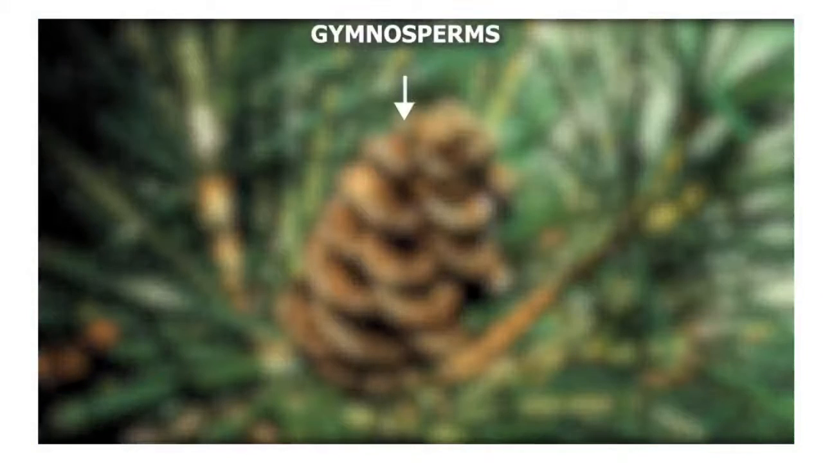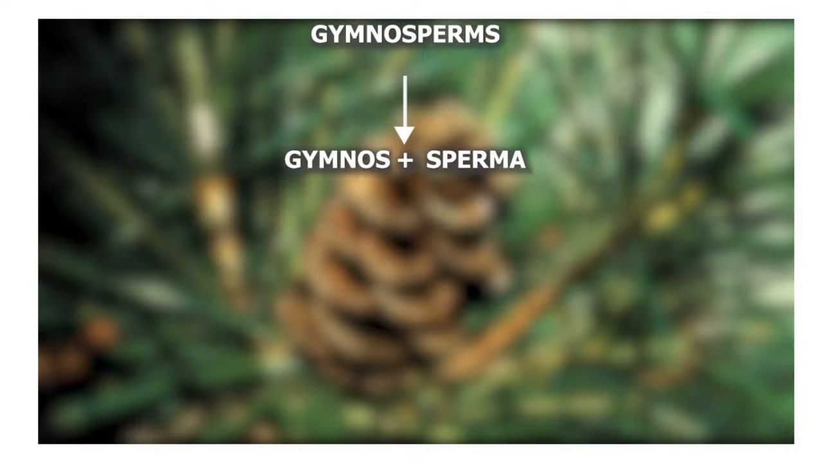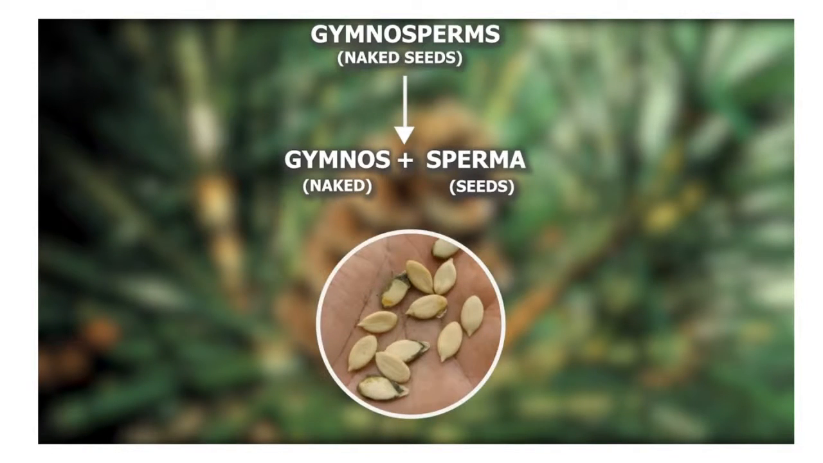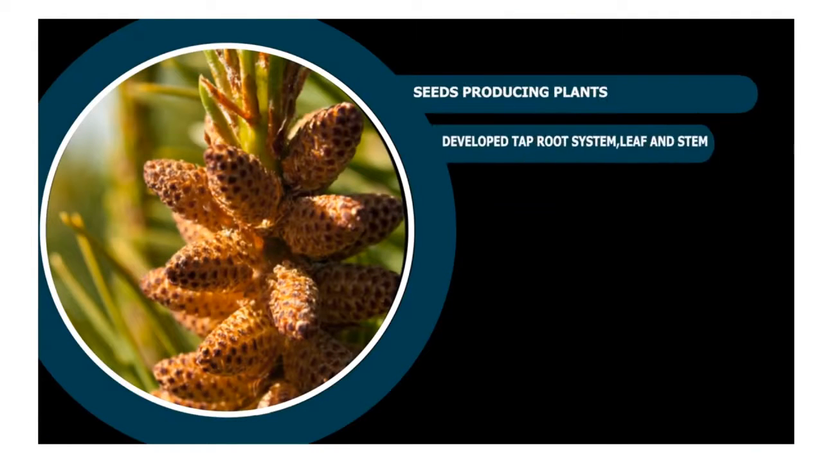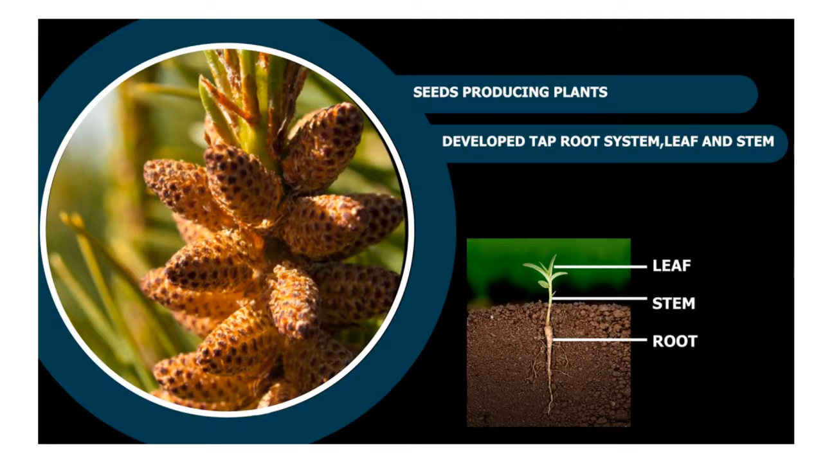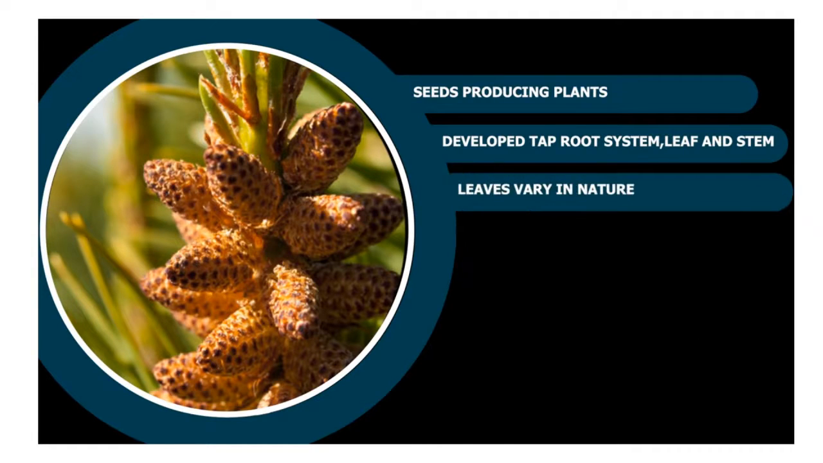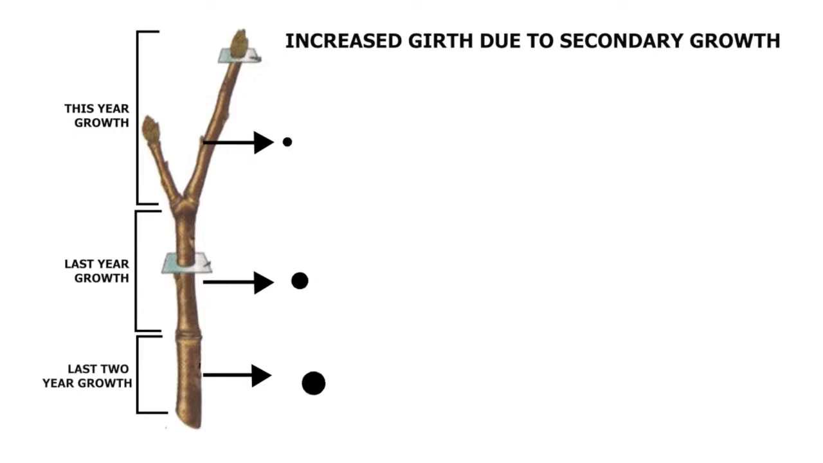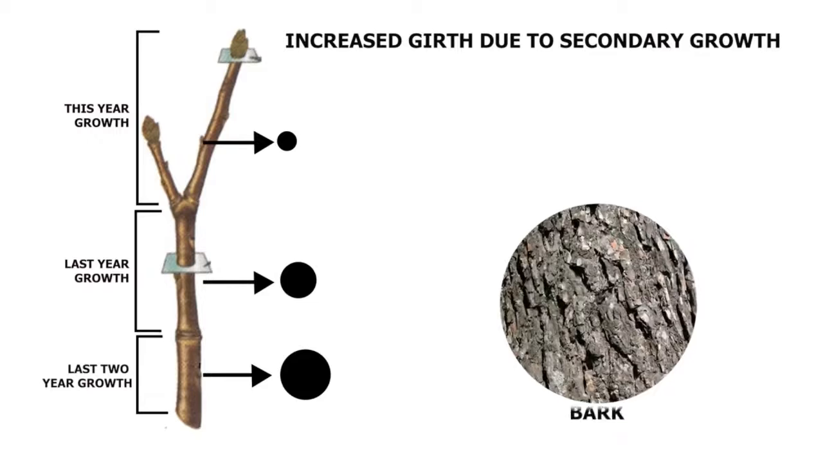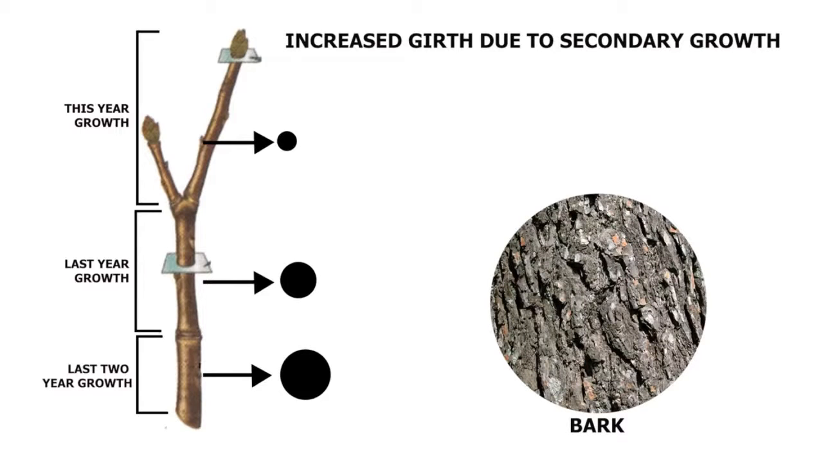The term gymnosperm comes from the Greek words gymnos and sperma. Gymnos means naked and sperma means seed. So gymnosperms are called naked seed plants. They are a group of seed-producing plants. They have well-developed taproot system, stem, and leaf. Leaves of these plants vary in nature based on climate and environment. Gymnosperms undergo secondary thickening and as a result, stem's girth increases. Bark is formed due to it.